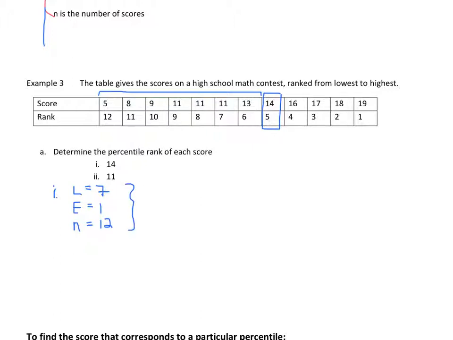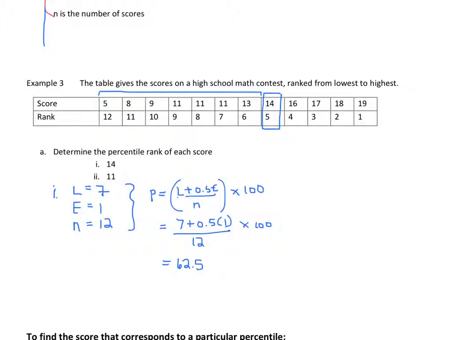So now we're going to put that into our formula. P equals L plus 0.5 E, divided by N, times 100. So we'll plug in those values. 7 plus 0.5 times 1, divided by 12, times 100, gives us 62.5, and when we are dealing with percentiles, we would round that to approximately 63.